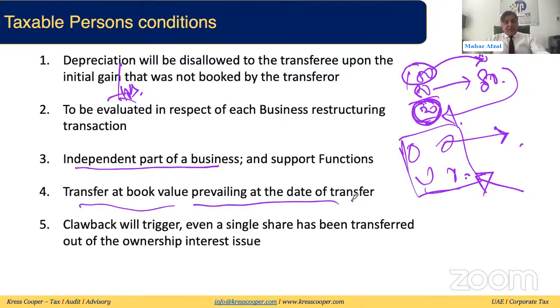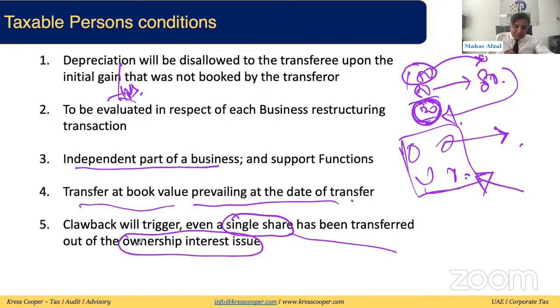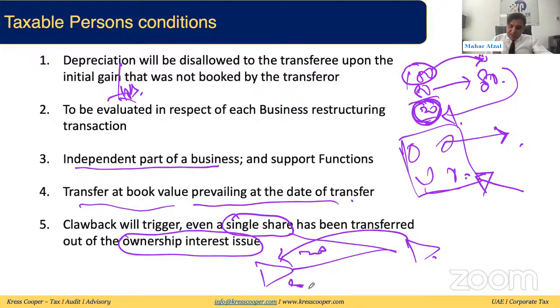Then clawback will trigger if even a single share is transferred out of the ownership interest. These two things are important. One, even a single share being transferred. Assuming this is a transferor and this is a transferee, the transferee has issued 20 shares to the transferor, and the transferor was already holding 80 shares.